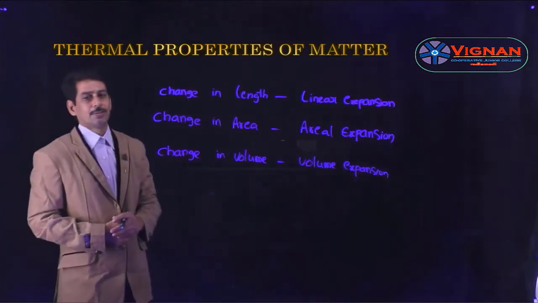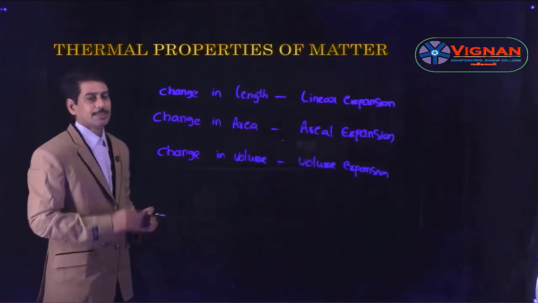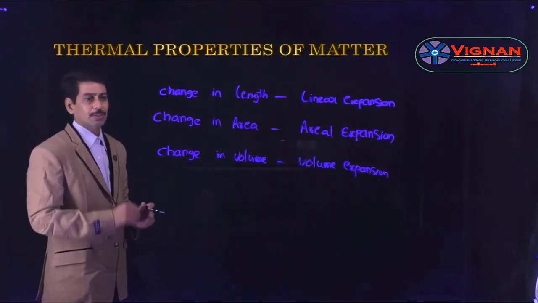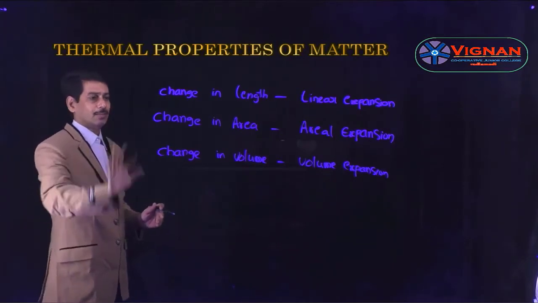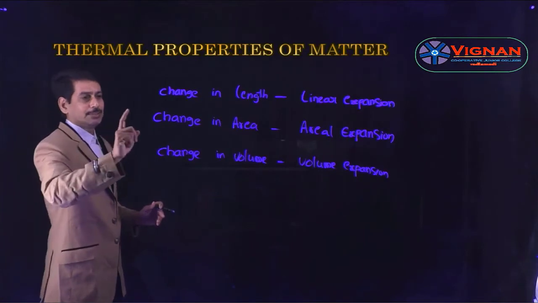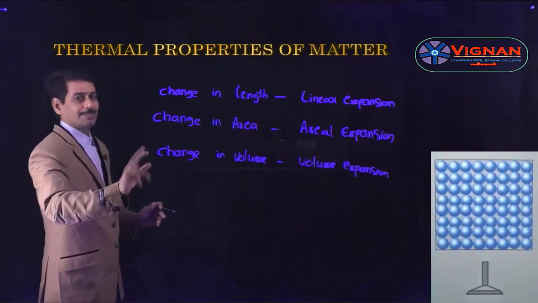Okay students, whenever a solid is heated, the amplitude of vibration of the particles increases. Thereby there is an overall change in the shape of the body. That change may be in length, area or volume. If there is change in length, it is called linear expansion. If there is change in area, it is called areal expansion. And if there is change in volume, it is called volume expansion.